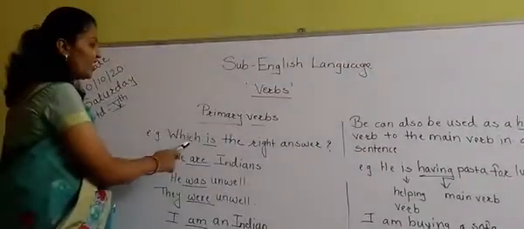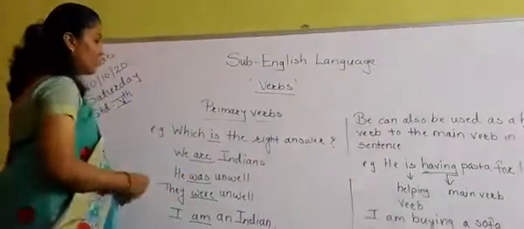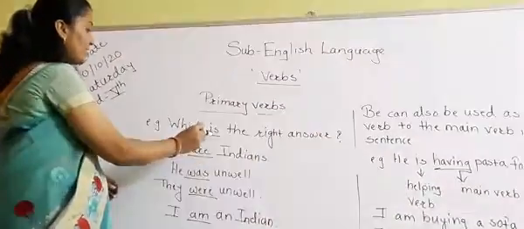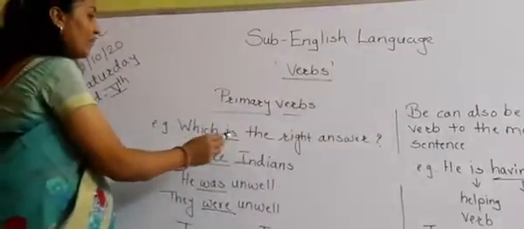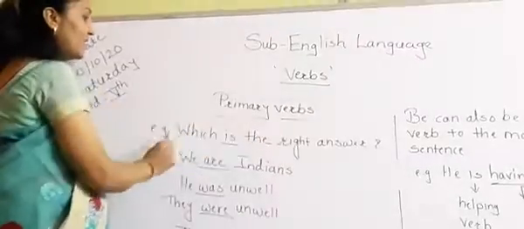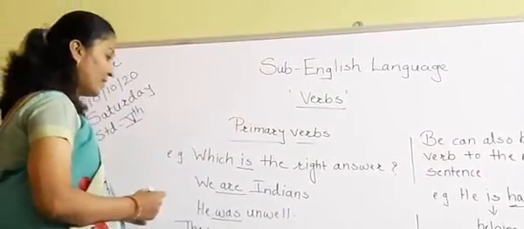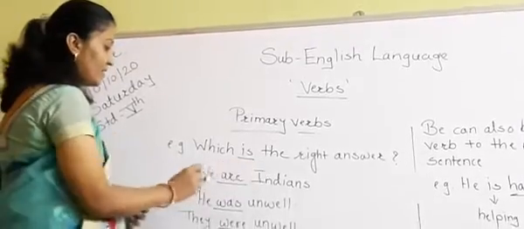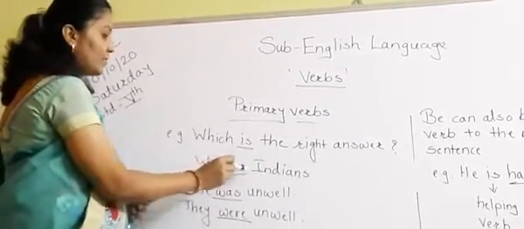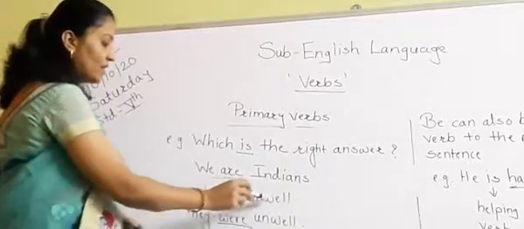First example, which is the right answer? Here is the main verb. We are Indians. So here are is the primary verb. He was unwell.